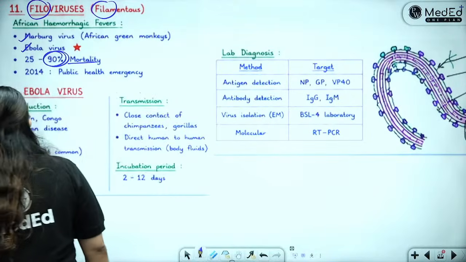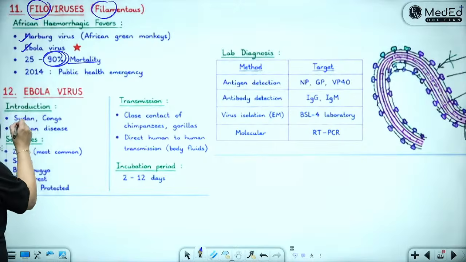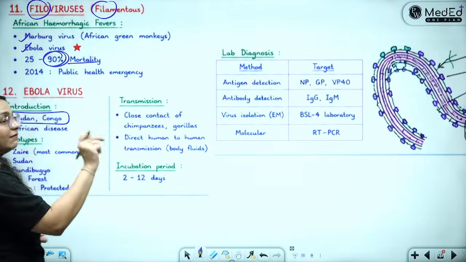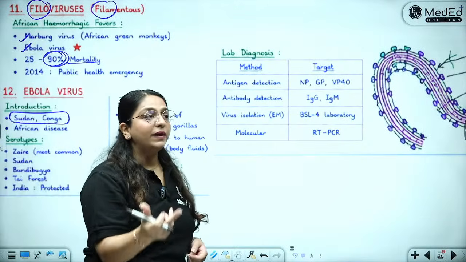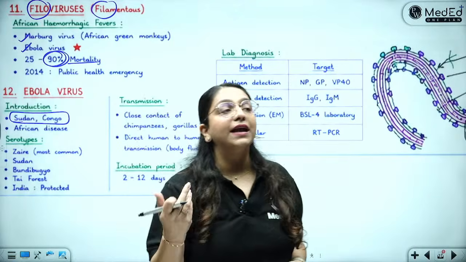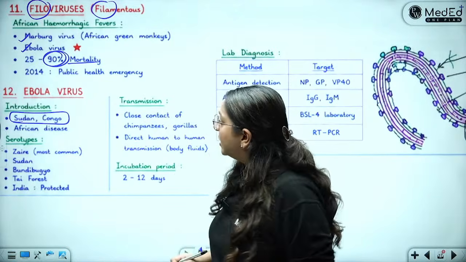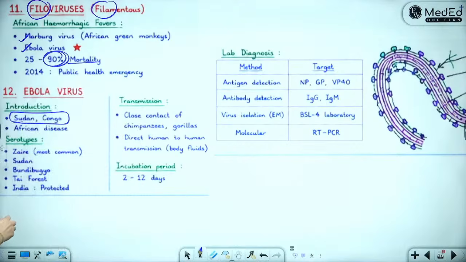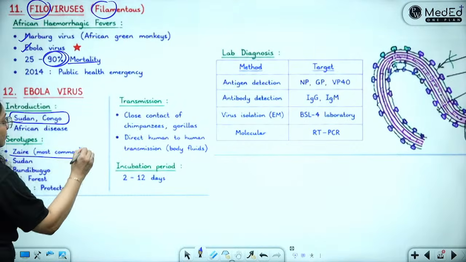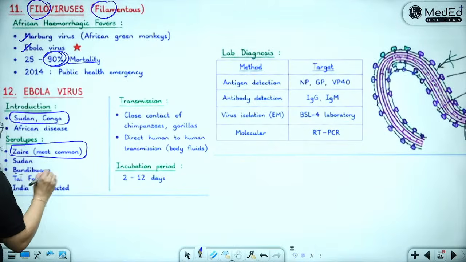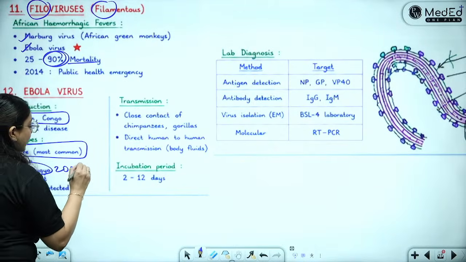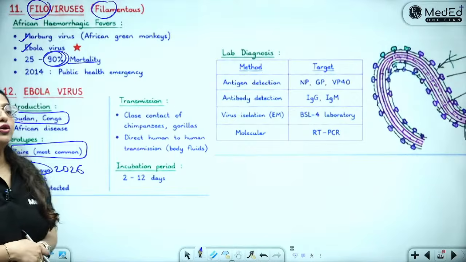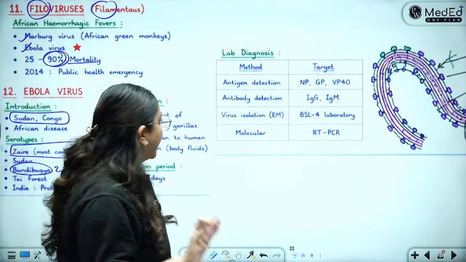Okay, Ebola virus. It is seen in Sudan and Congo. Recently, there was an extreme outbreak. WHO had warned that it can lead to pandemics, but it is more or less controlled. So there are the Zaire, Sudan, Bundibugyo, and Tai Forest strains. The Zaire is the most common strain, but the 2026 outbreak has happened because of the Bundibugyo strain. India is still protected against this.